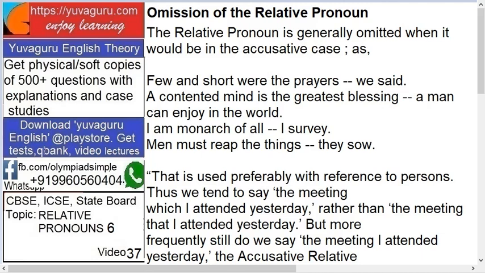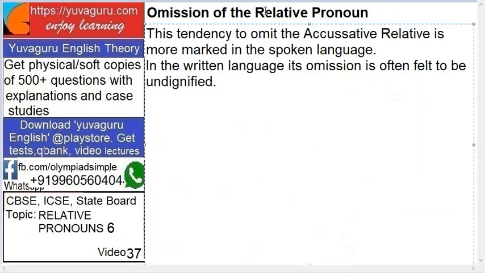So we are omitting the relative pronoun, because that was an accusative case. Accusative means ask the question who or what, so you will get the answer. Okay. So, being in the accusative case, we omitted that or which. We directly said the meeting I attended yesterday. The tendency to omit the accusative relative is more marked in spoken language. When we speak, we tend to omit that. But in written language, its omission is often felt to be undignified. Meaning it's not correct in written language. But in spoken language, we generally omit it.